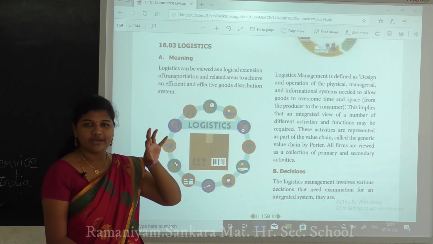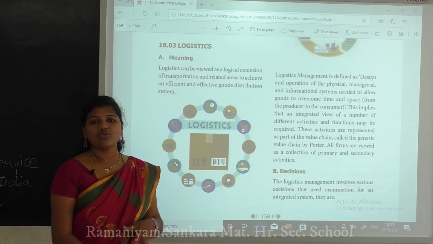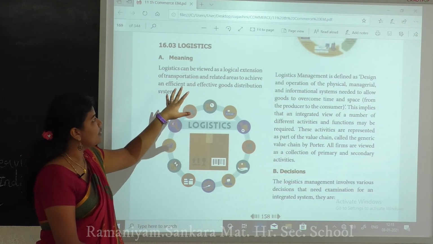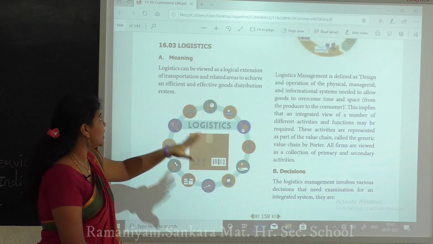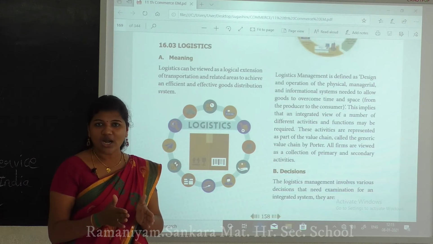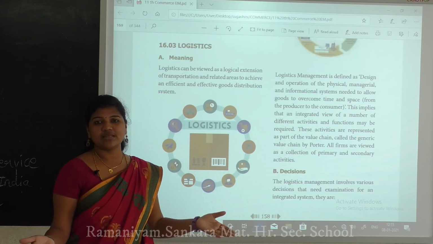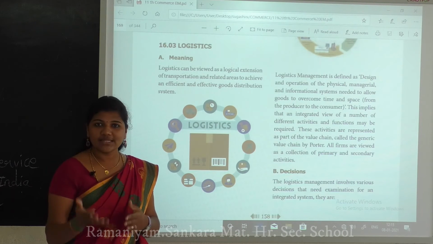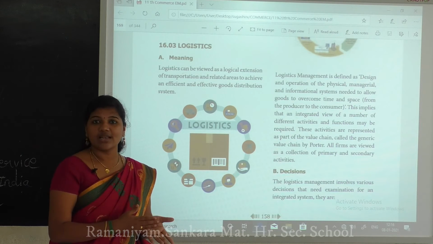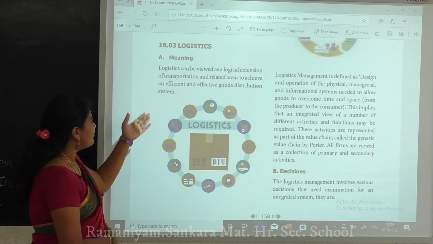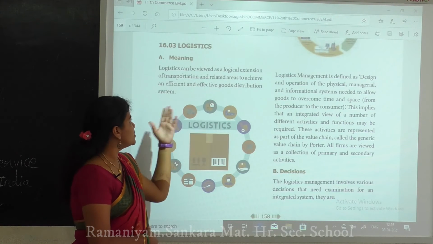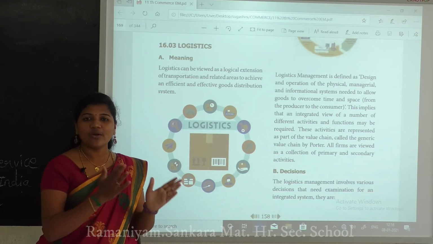However, we have to identify the areas and sell the things; that is the main thing here. So logistics can be viewed as a logical extension of transportation. Extension means not the smallest thing, but the broadest thing. How we produce things and transport them to other national, international and global levels, to achieve an efficient and effective goods distribution system. The goods have to be distributed.